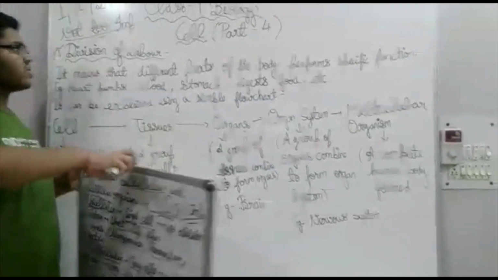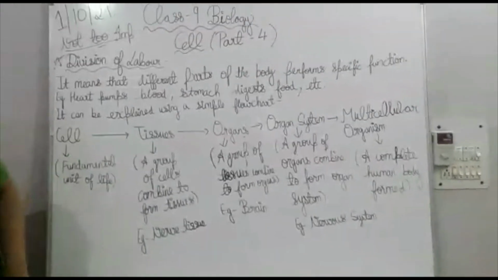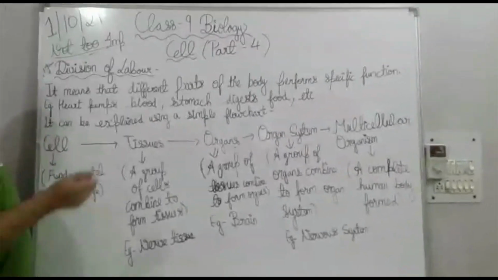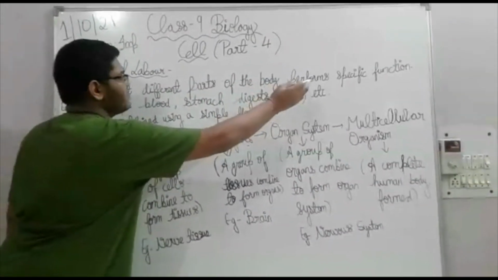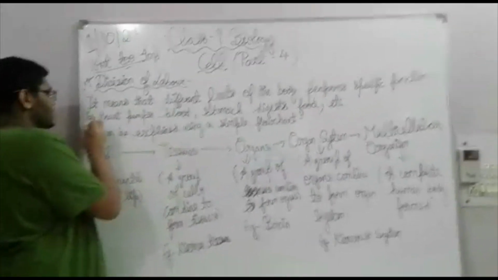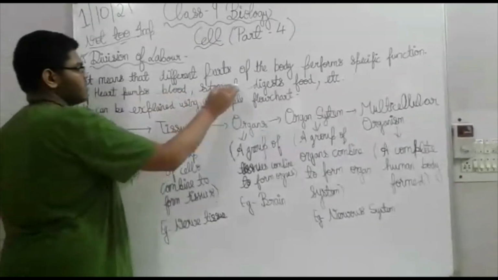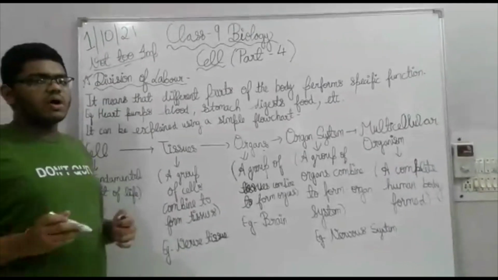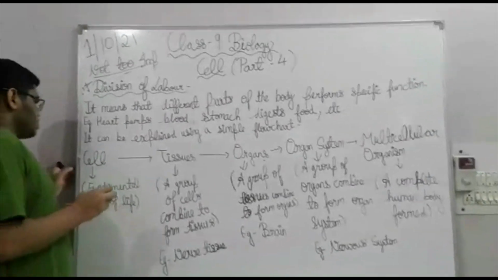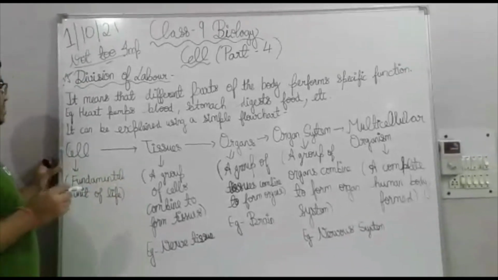Secondly, we discussed the division of labor. It means that different parts of the body perform specific functions. For example, the heart pumps blood and the stomach digests food. I also gave you a simple flow chart so that you can memorize it very well.